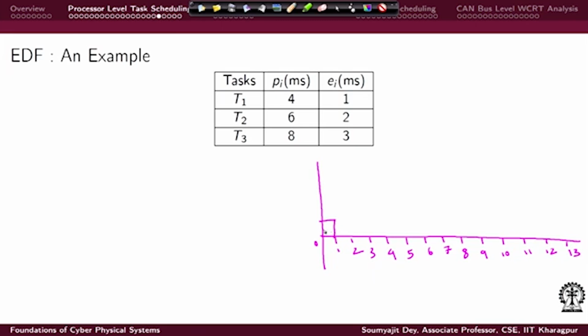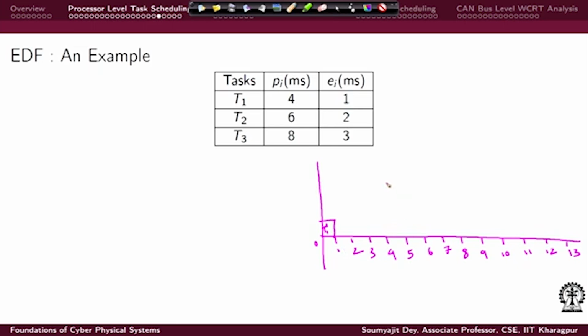You have T1's first instance starting and completing right there, and now let us see what EDF is doing. At any point whenever a task arrives, it will see which one has the earliest deadline and it will just execute it. All the first instances have arrived at t equal to 0 and T1 has the earliest deadline. So, that is now executed.